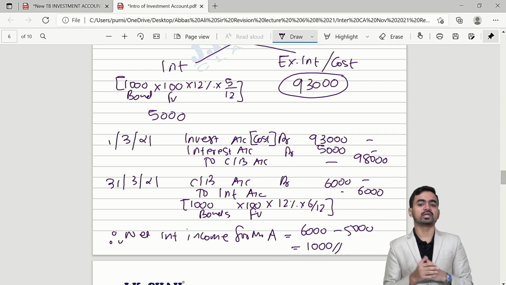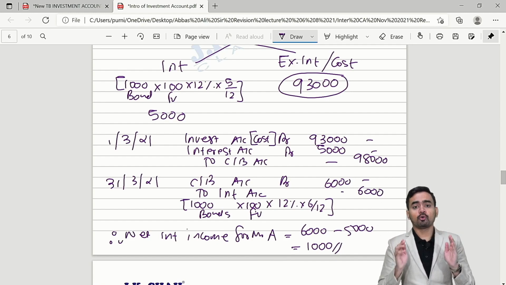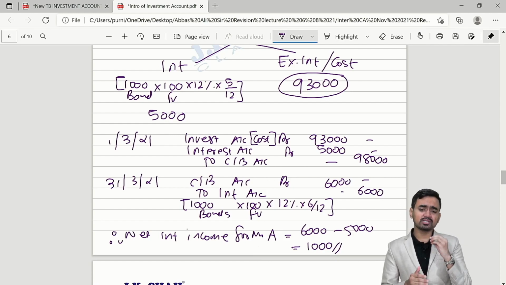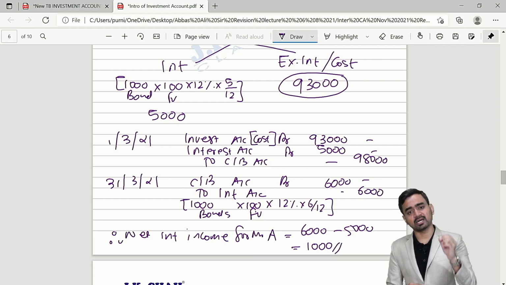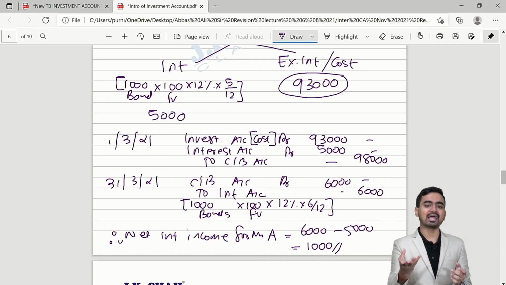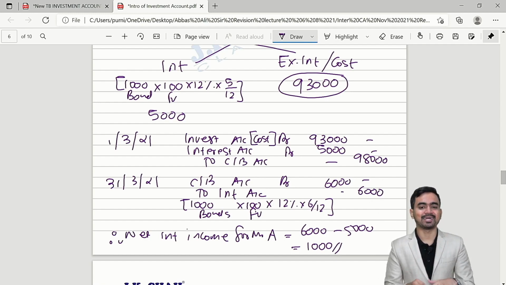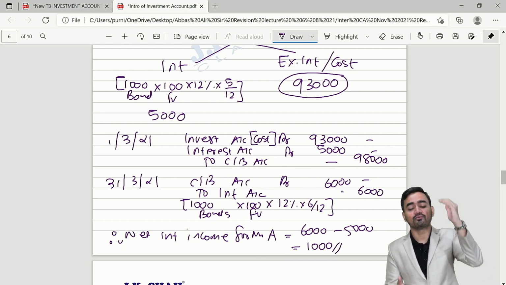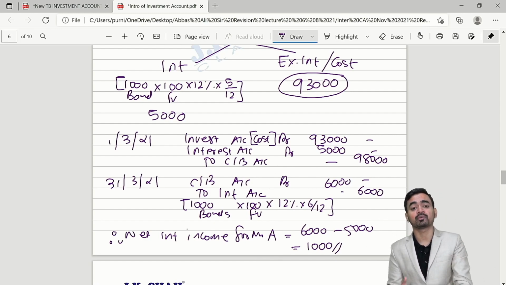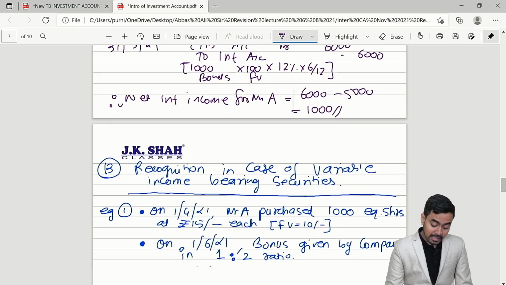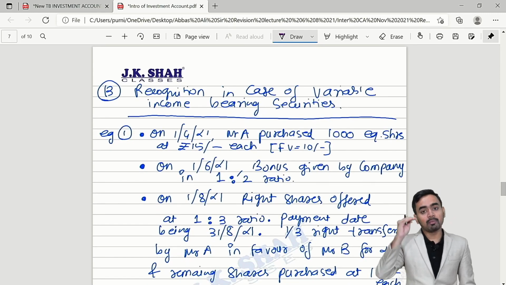So my dear students, even you know this fact: when a fixed income bearing security comes in the exam, just take care whether the price is cum interest price or ex interest price, and the concept we have already cleared with the help of example 1 and example 2. I hope you are satisfied. Okay children, now this is all about fixed income bearing security.